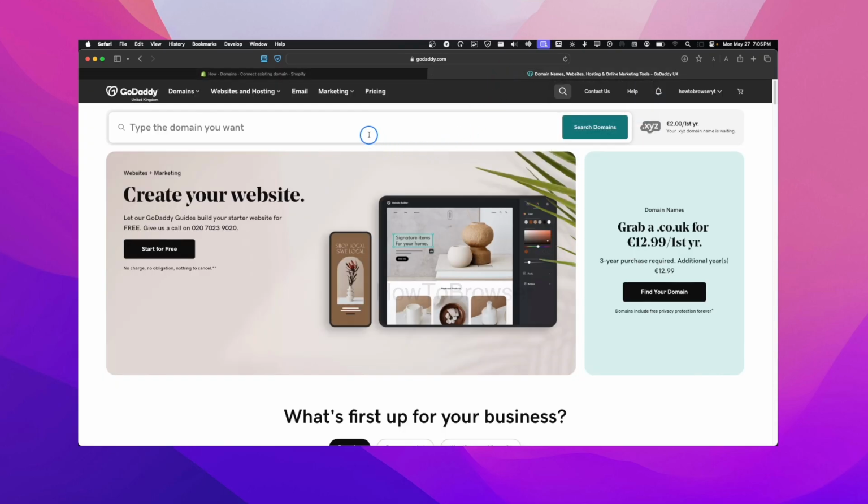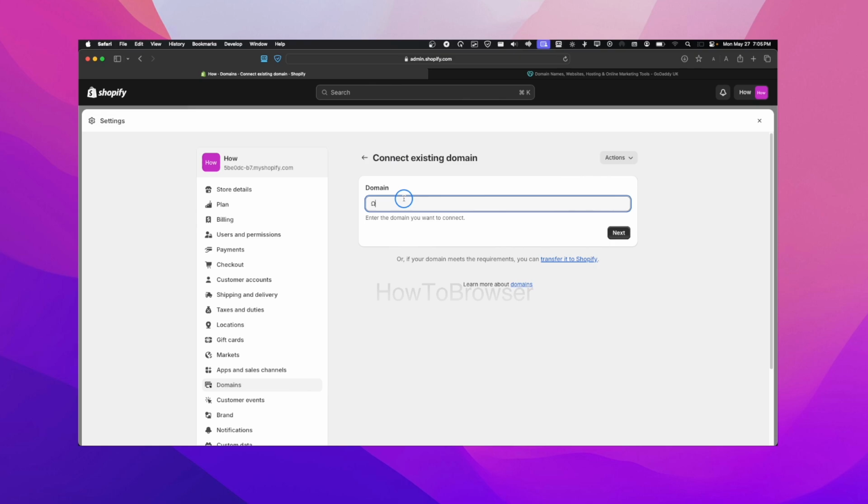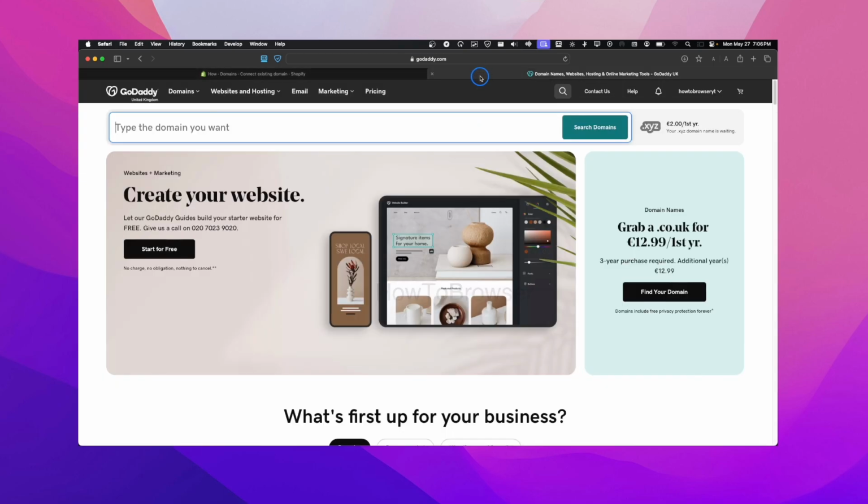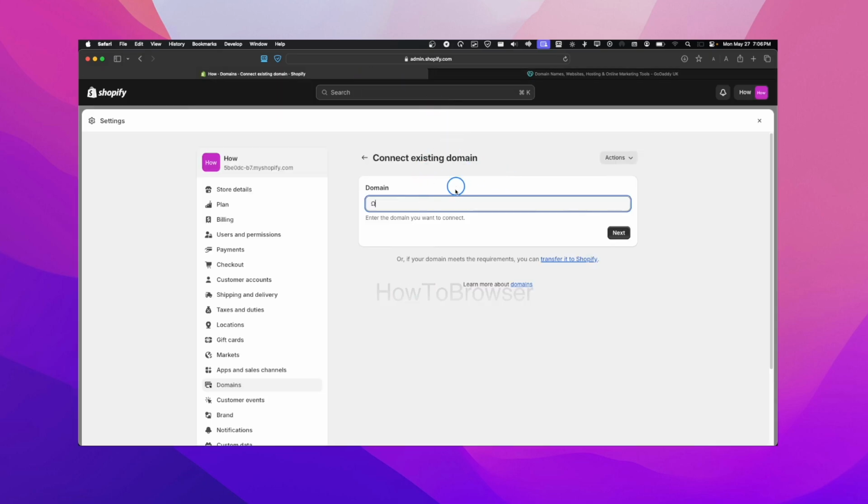I would actually use GoDaddy because it's cheaper. It's actually way cheaper than using Shopify. But you can do it from here as well. It's 100% your decision, in my opinion. What I would do is buy from a third party, from a different domain website, and then connect that domain to Shopify.